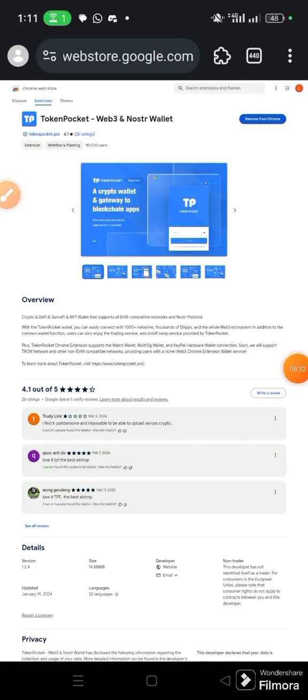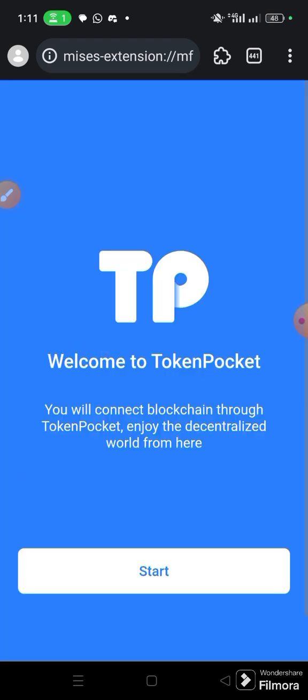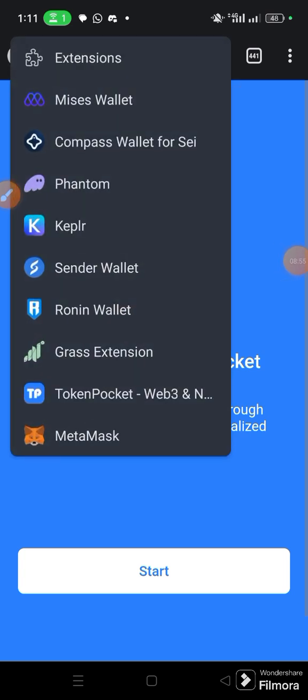Okay, once you see this Remove from Chrome, it means that it is now installed as a Chrome extension in your phone. Sometimes it might open up on its own automatically, but if it doesn't, what you have to do is look at this icon. This is the extension icon. Click it, and you are going to see all the extensions you have installed.